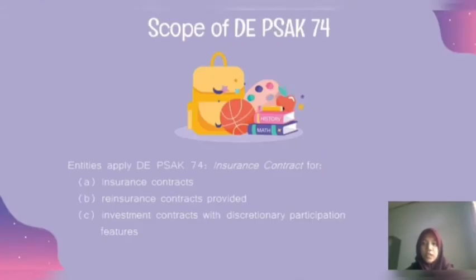Next, scope of DE PSAK 74. Entities apply DE PSAK 74 insurance contract for insurance contracts, including reinsurance contracts that are issued by the entities, reinsurance contracts held, and investment contracts with discretionary participation features that are issued by the entities as long as the entities also issue insurance contracts.